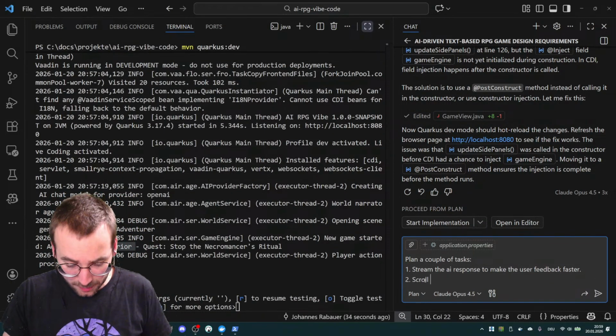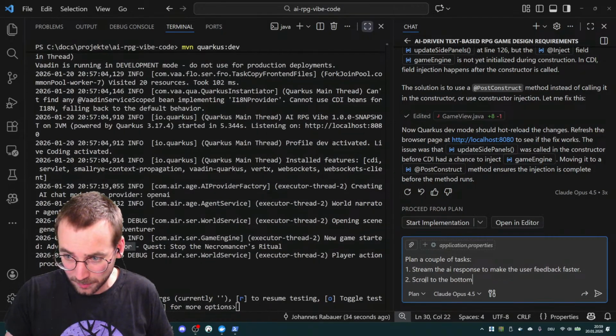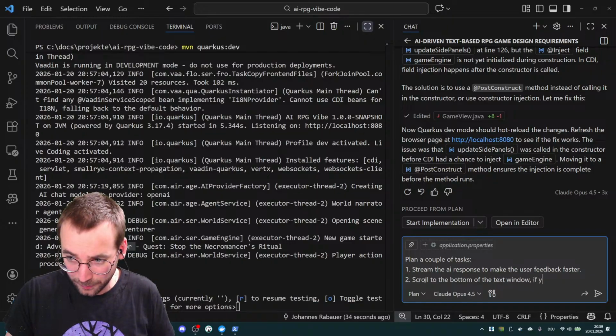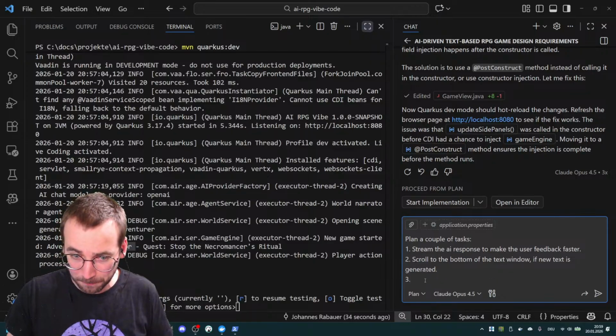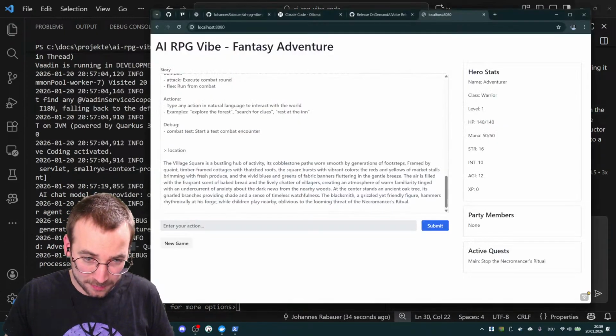Scroll to the bottom of the text window if new text is generated. I had that. Are there more things?